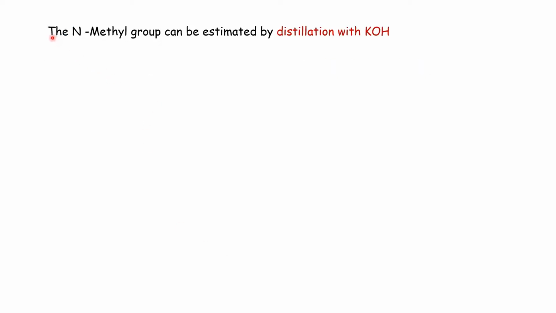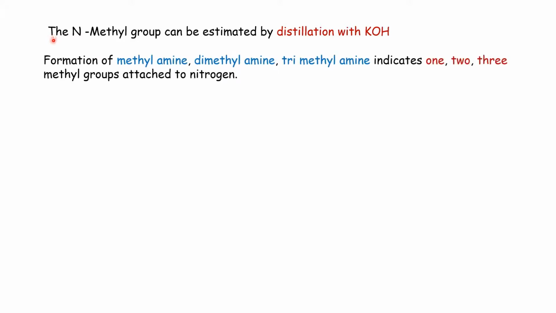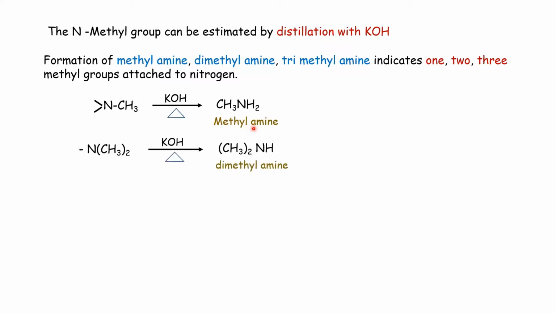Then N-methyl groups can be estimated by distillation with KOH. Formation of methylamine, dimethylamine or trimethylamine indicates 1, 2 or 3 methyl groups attached to the nitrogen atom. An N-methyl group containing compound, when treated with KOH, gives methylamine as the product.